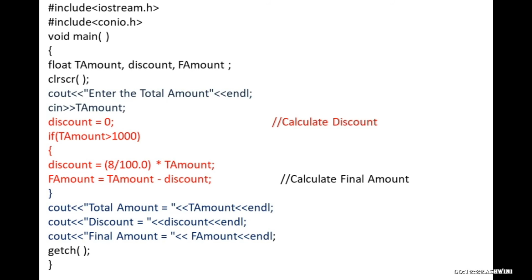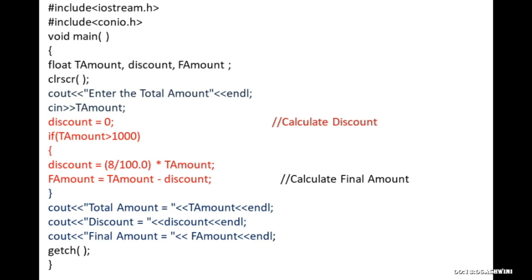So next, total amount is 500, whether total amount is greater than 1000? Total amount is 500, whether 500 is greater than 1000, no, right? So whatever is there inside the statement, it will not calculate anything. It will come out of the if and it will print the total amount. Total amount will be 500 itself. Discount will be, see this statement, initially set to 0. So discount is 0, it will print. Final amount will be, as you have not calculated anything here, the same, you need to pay 500 itself.